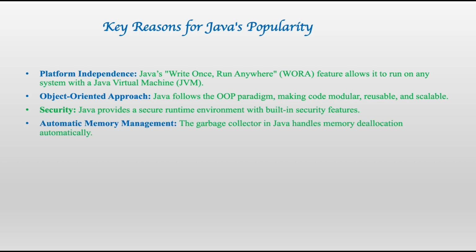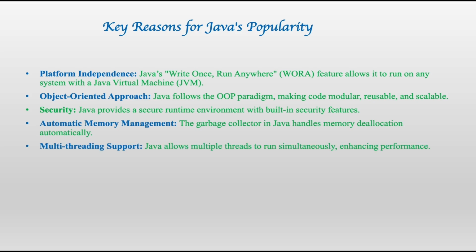Automatic memory management. The garbage collector in Java handles memory deallocation automatically. In C or C++, when you allocate memory for any variable or object, that memory should be deallocated or freed before the end of program execution. But in Java, there is a garbage collector, which periodically checks if there is any object which is not in use but holds memory, and deallocates the memory of that object. So memory deallocation is done in Java by the garbage collector automatically or dynamically.